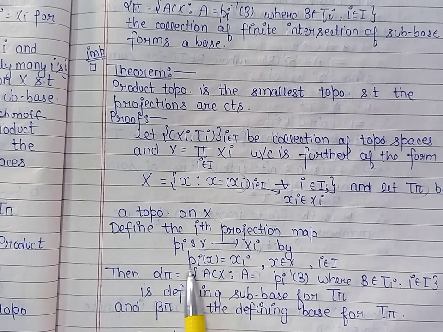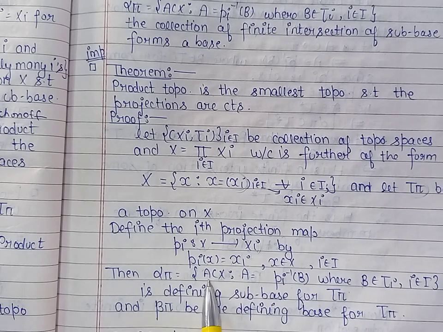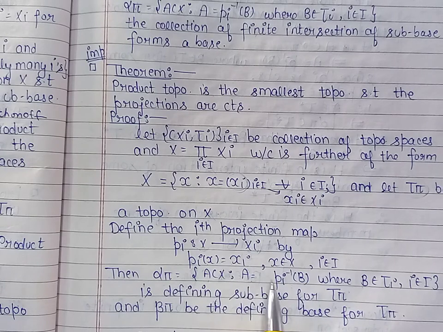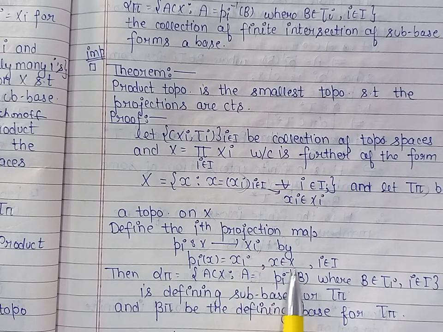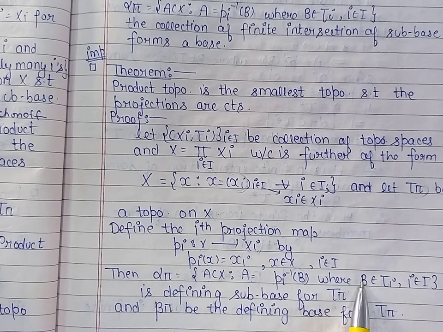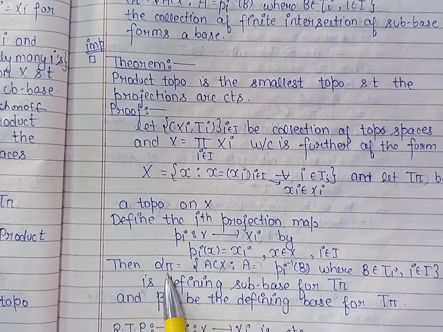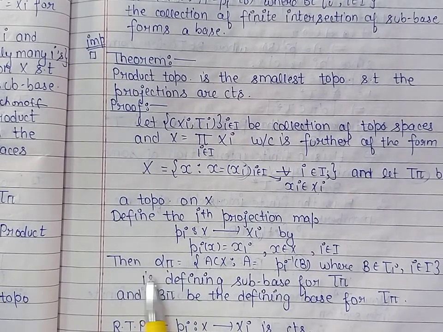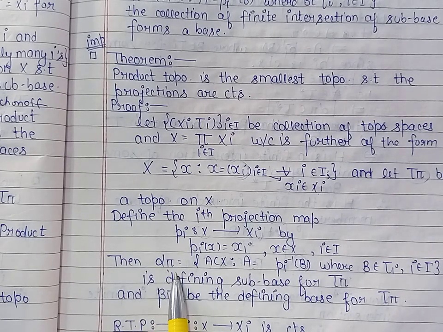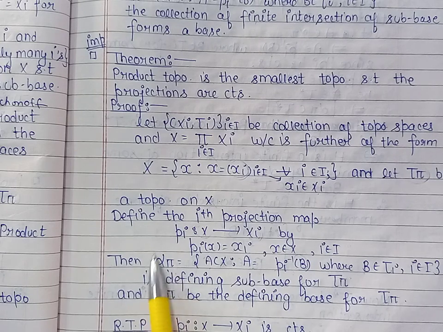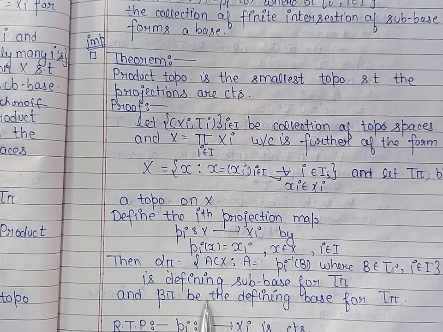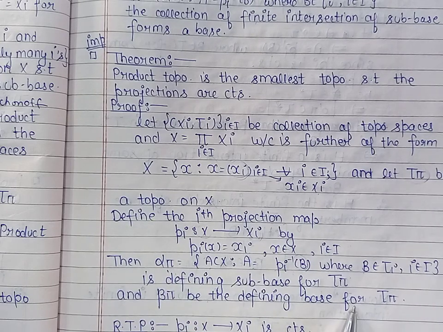So we can define pi of x is equal to xi, and alpha pi is the collection of the members which are of the form pi inverse of B, and this B belongs to tau i. This collection is the defining subbase for the product topology, and the collection of finite intersections of the members of alpha pi is the base for the product topology.